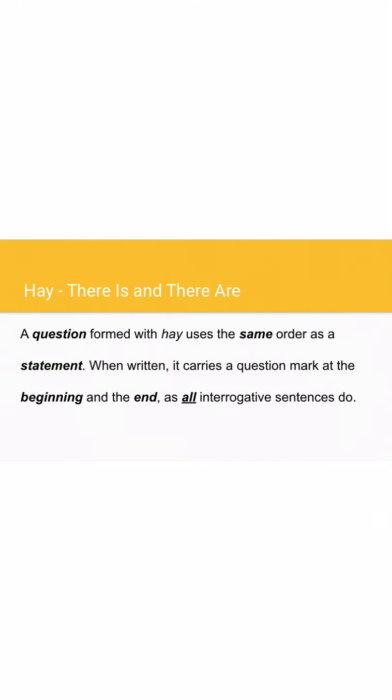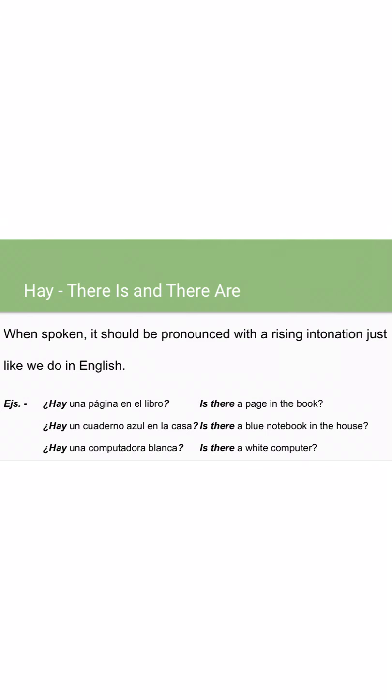Okay, so we get even luckier here because to form a question with hay, we actually use the exact same order as a statement. When written, the only difference is that it carries a question mark at the beginning and the end, just as all interrogative sentences do. And that's just a simple way to say questions, right? Okay. So here we go. Let's look at a few examples. Before we read them, though, it is super important to note that it should be pronounced with a rising intonation, just like we do in English.